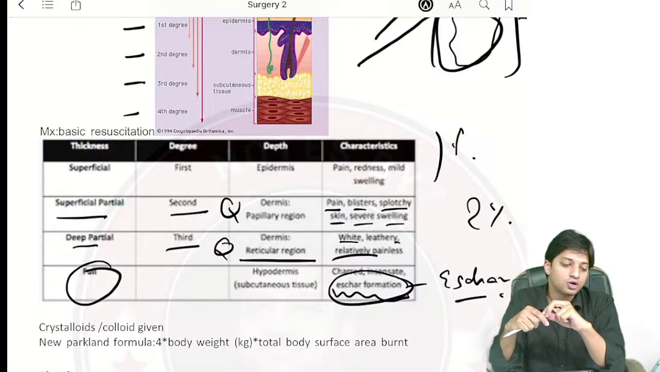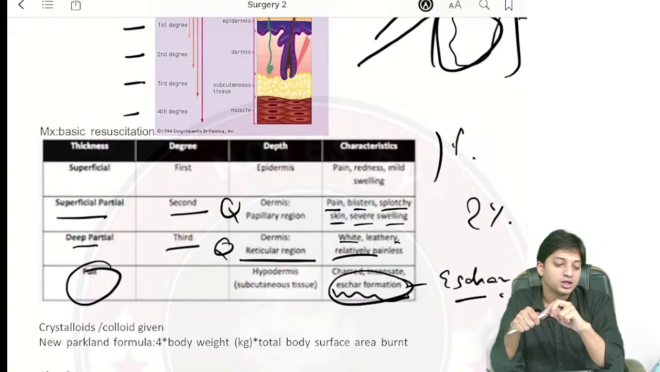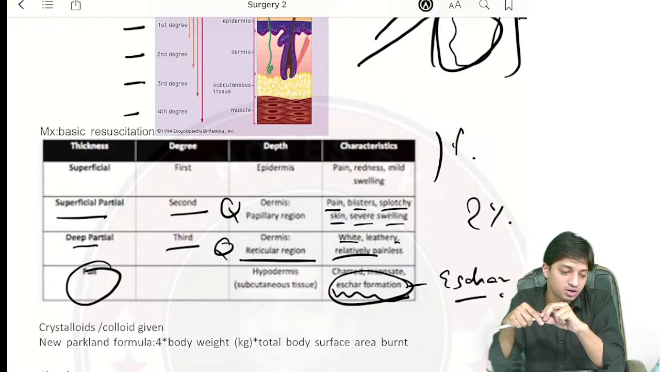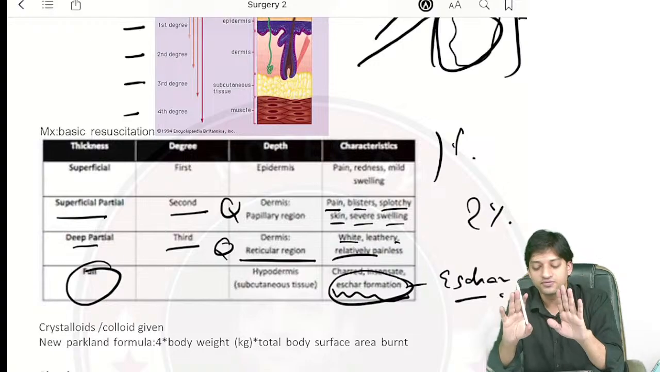No, Dr. Kulbhushan. Eschar actually acts as a protective dressing, so you don't remove the eschar. Yes, very good, Dr. Irresistible and Dr. Kunal. You just leave the eschar as it is. You do not remove the eschar. Eschar tissue is left as it is.